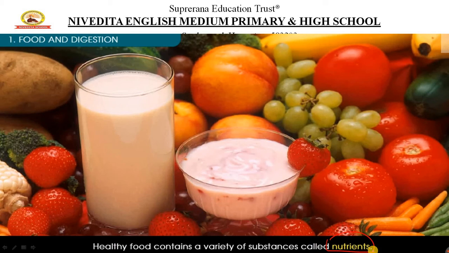Nutrient is a general term for all the important things that are needed by our body, to give us energy, to give us health, to give us immunity. Together all the things are called nutrients. Then how many types of nutrients are there, children?